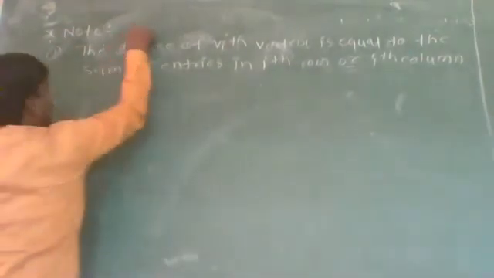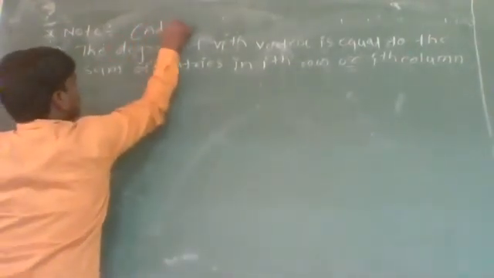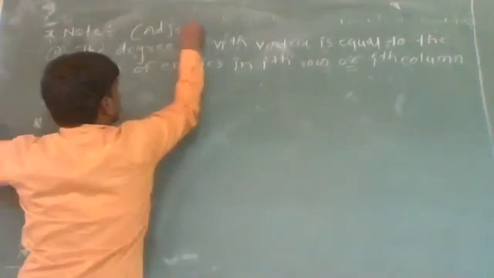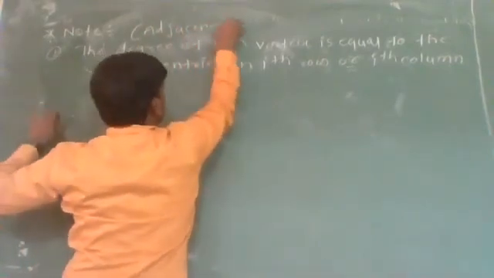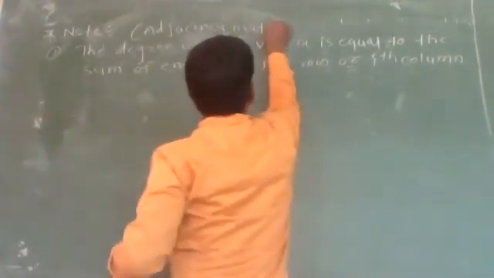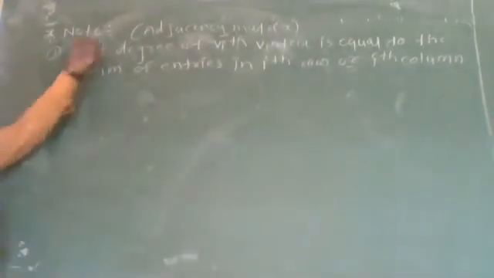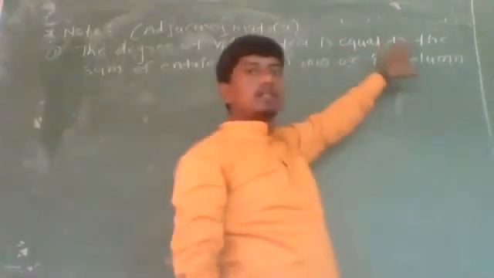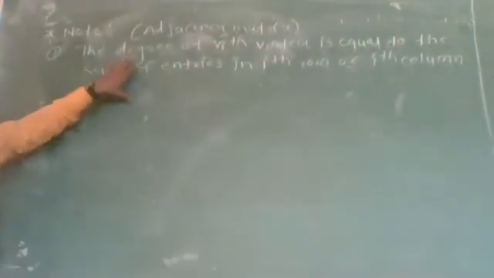This result is for an adjacency matrix. In adjacency matrix, the degree of Vi vertex is nothing but the sum of the entries in the ith row or the ith column. Let us see one example.